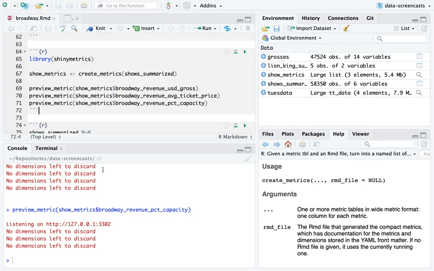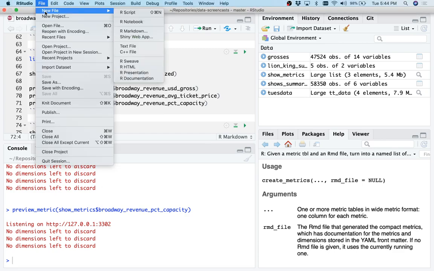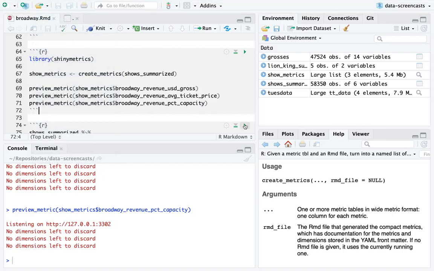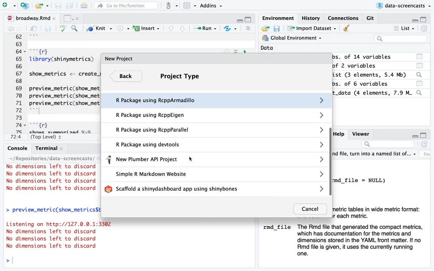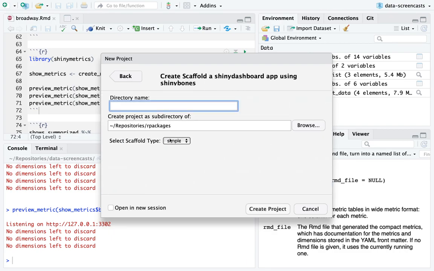All right. The way that shiny bones works is that, do I have shiny bones installed here? I think I do. What I do is I can create a scaffold, a shiny dashboard app using shiny bones. So what I'm doing actually is creating a new R package. Shiny dashboard app using shiny bones, and I'm going to call it Broadway. I'm creating a new type of dashboard.